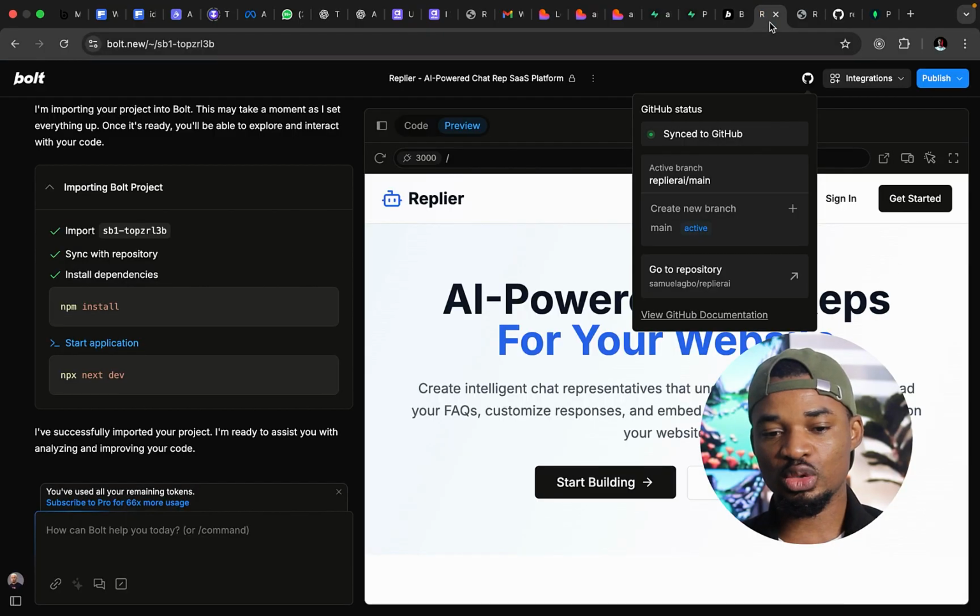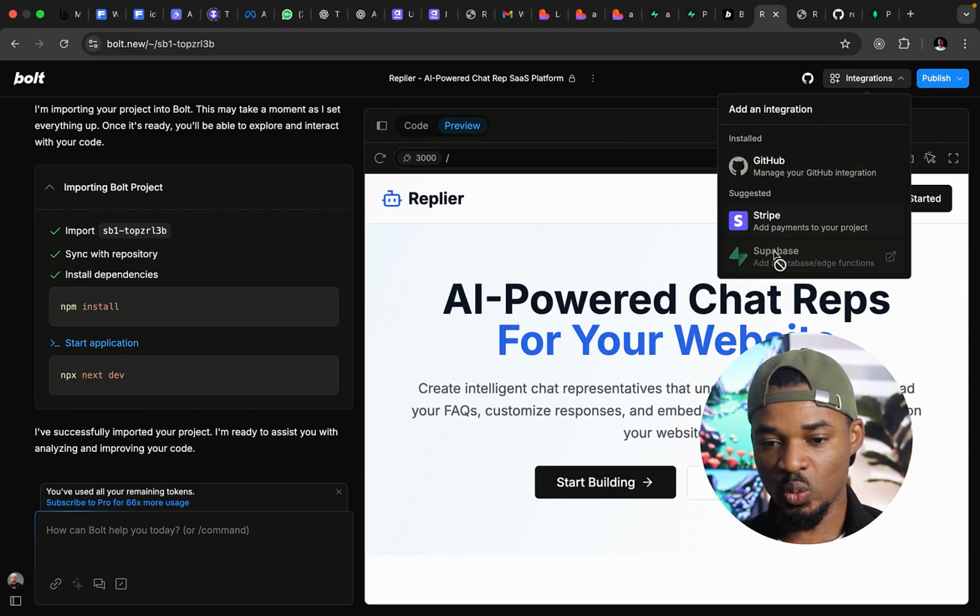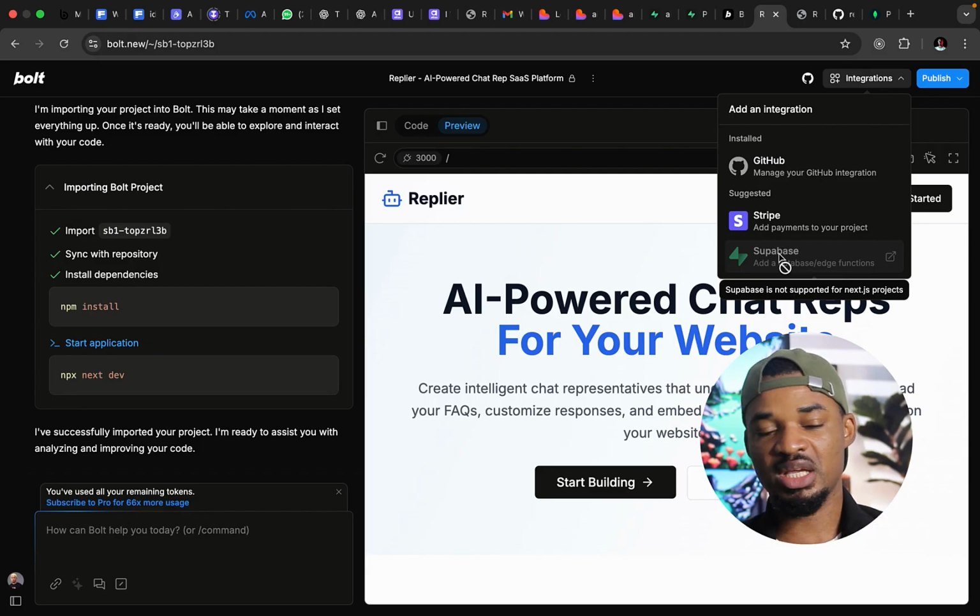Now, I tried to integrate it with, what's the other one now, with Supabase, but this is what I'm getting. It says Supabase is not supported for Next.js projects. Now, the thing is, if you just prompt it, it's going to give you just straightforward React code, which I don't really like. React code is not really good for SEO and some other things as well. So that is the reason why we use Next.js.